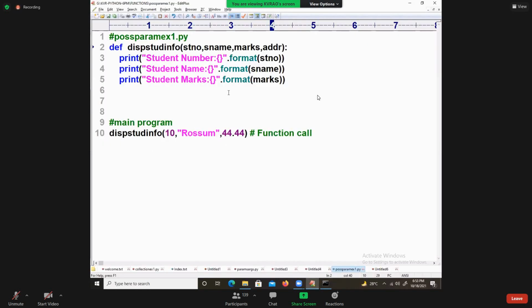Are you understanding? The number of arguments in the function call must match the number of formal parameters.